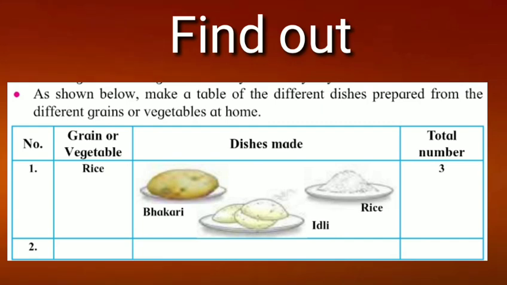We can make bhakri, idli, rice. What is the total number of dishes we have made? We have made 3. So look at your list. If a grain or vegetable is used to make more than one food item or dish, write the total number of each item in the next column. Compare your list with that of your friends.